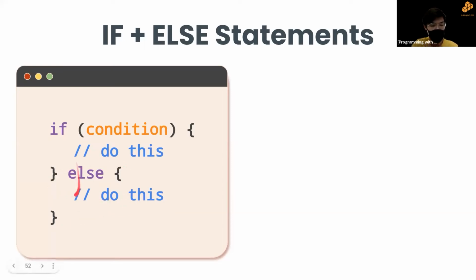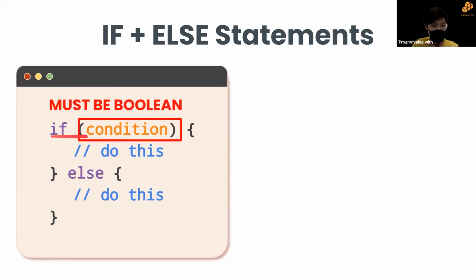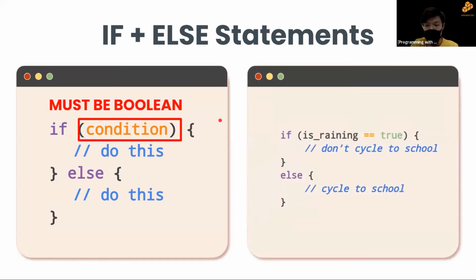All right, so this else is basically run only if everything on top is not met. For example, if this condition, which is a Boolean value, is true, then the other condition will be false. If this is false, this will be true. All right, let me explain.